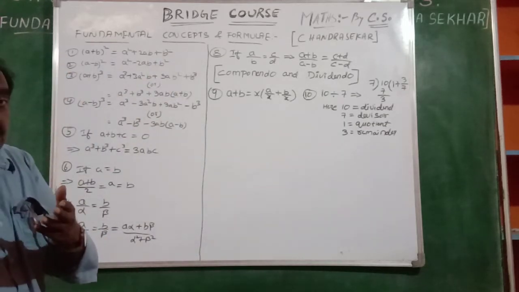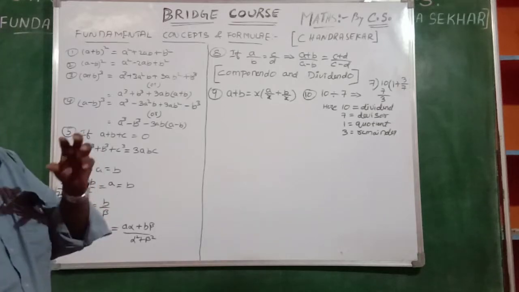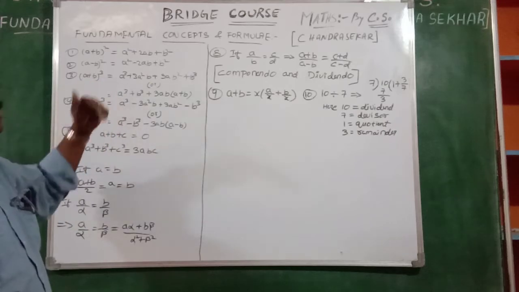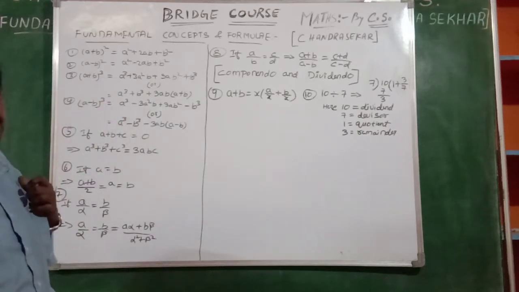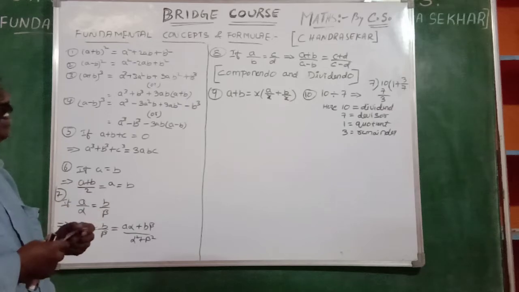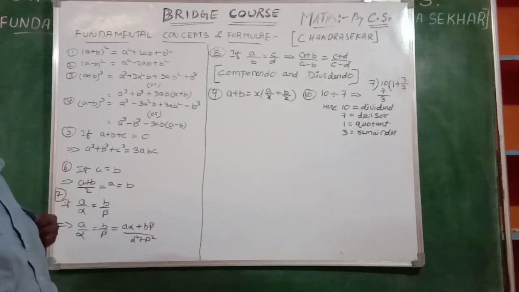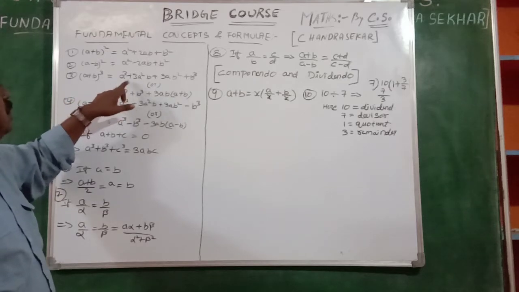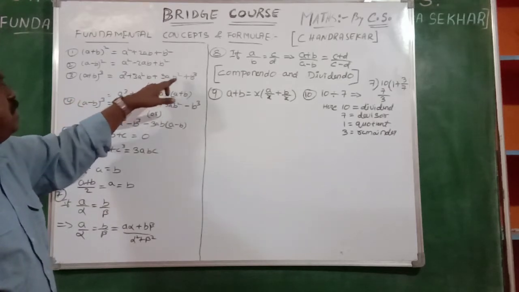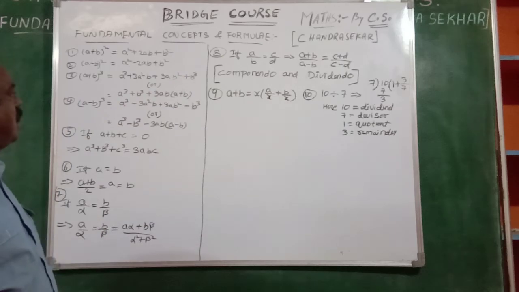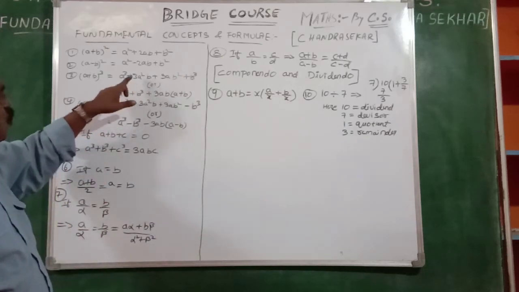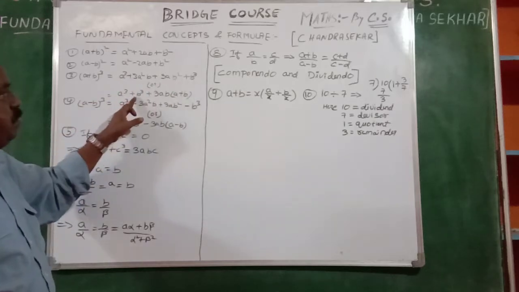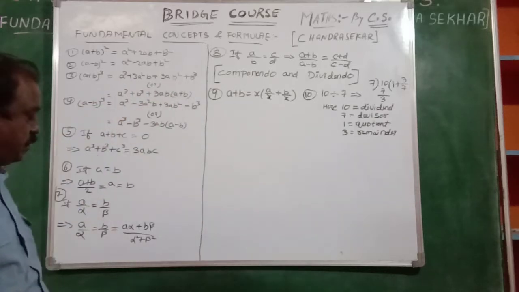It is somewhat difficult. Out of you, if you take 10 members, only 1 or 2 members can give this answer. The remaining are having some doubt. Not like that. We have to learn it by heart. Here it is needed. A plus b cube means a cube plus 3a square b plus 3ab square plus b cube. Or otherwise, we may write this as a cube plus the last one b cube plus 3ab of a plus b.